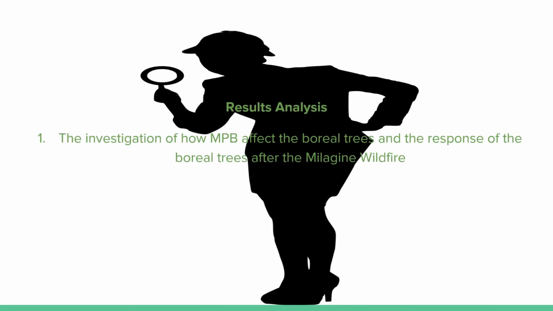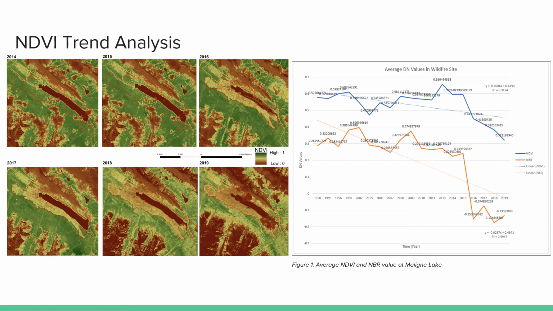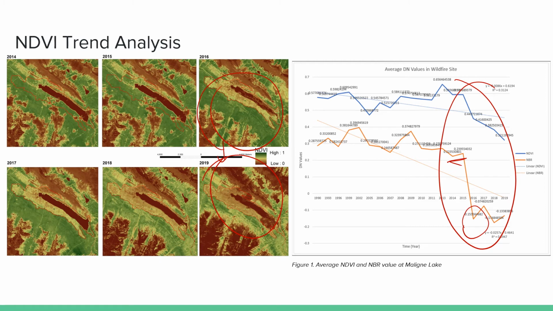Here's the result analysis for Objective 1. According to the previous research, a wildfire happened in 2016. From the NDVI maps on the left-hand side, we can see a rapid decrease in 2016 until 2019. Also, from Figure 1, we can see both NDVI and NBR had a rapid decline in 2016. The NBR decreases from 0.24 to negative values. This situation has never happened in the past 15 years, and this is caused by the wildfire.